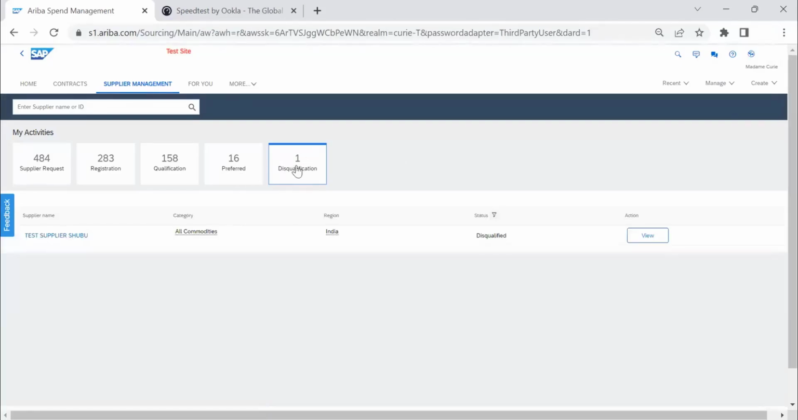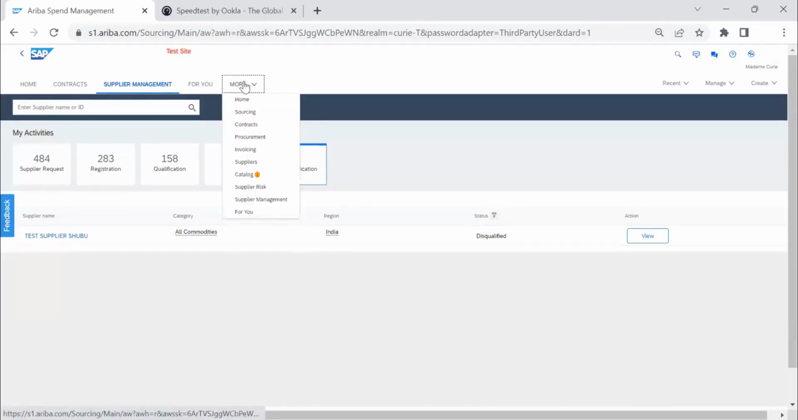Whoever you have pre-qualified, you can do the disqualification also by selecting the particular vendor and disqualifying. So with this, these are all the SLP processes: supplier request, registration, qualification, preferring and disqualification. The next topic will be how we are going to do this directly, update, and wherever you can do that. I'm just going to explain.